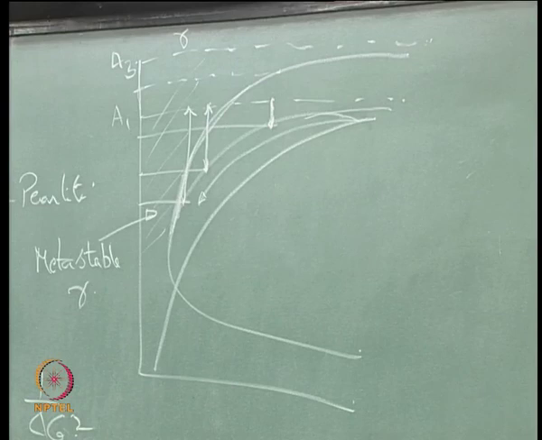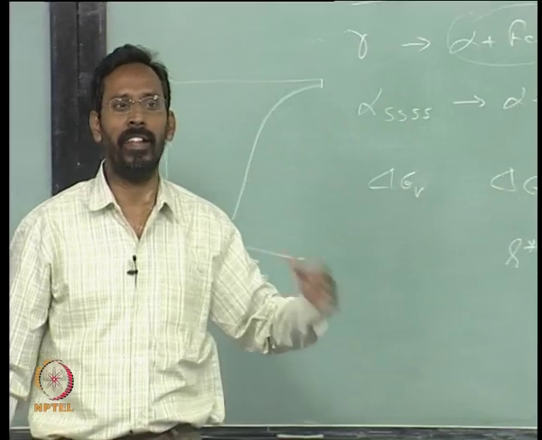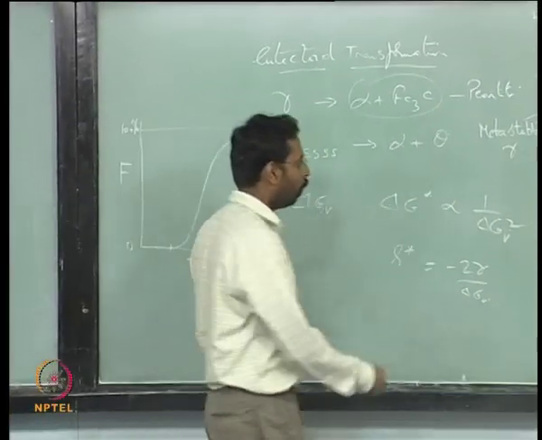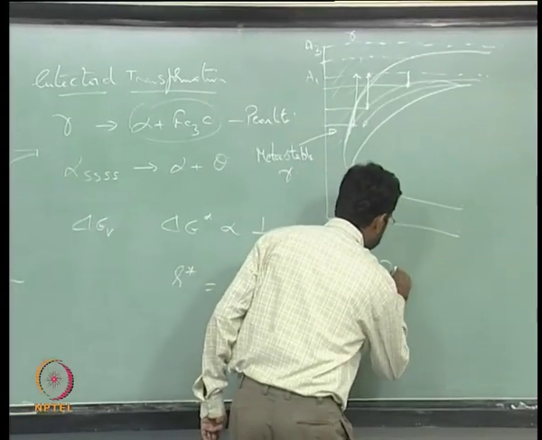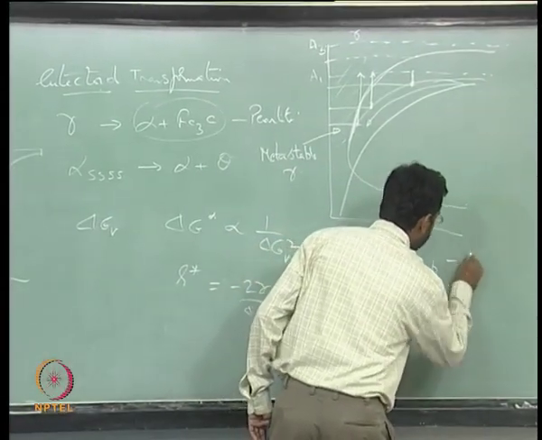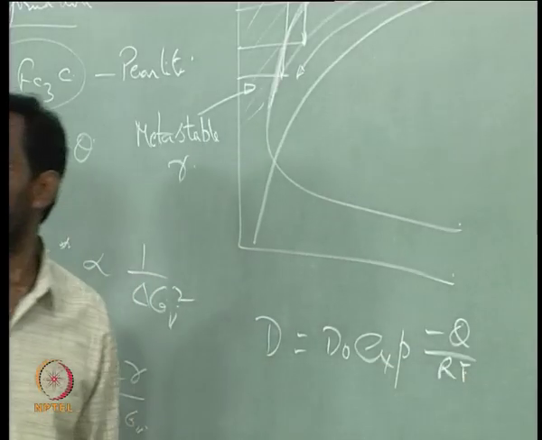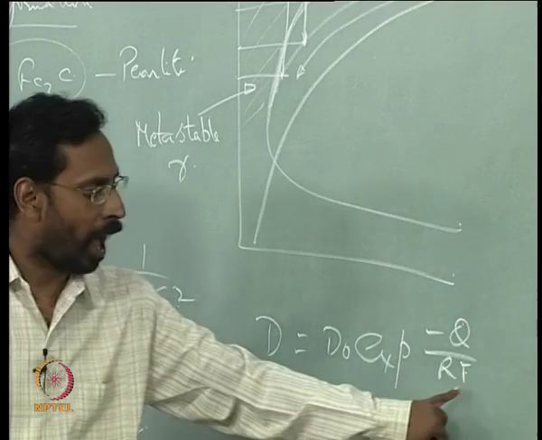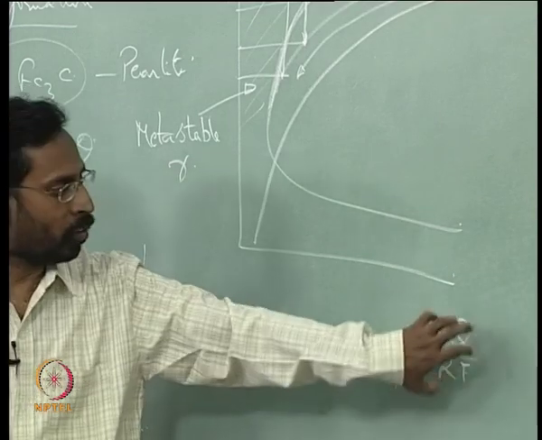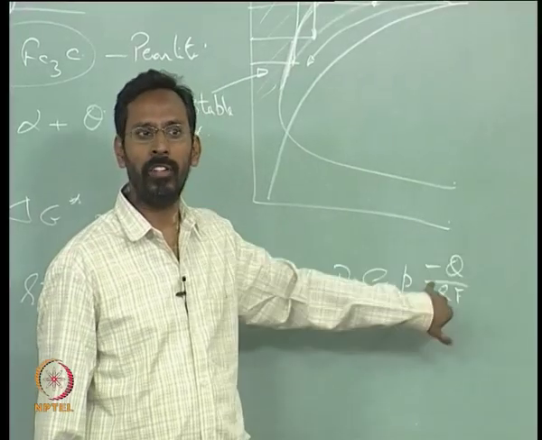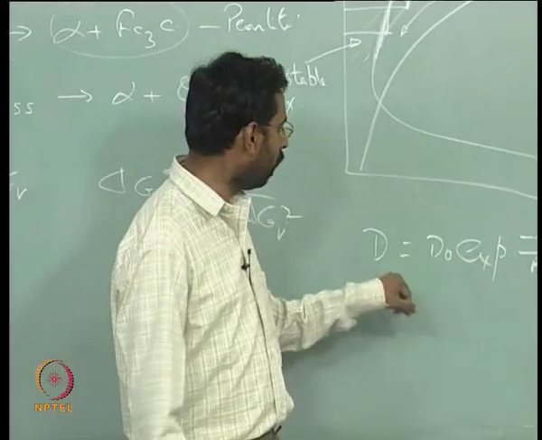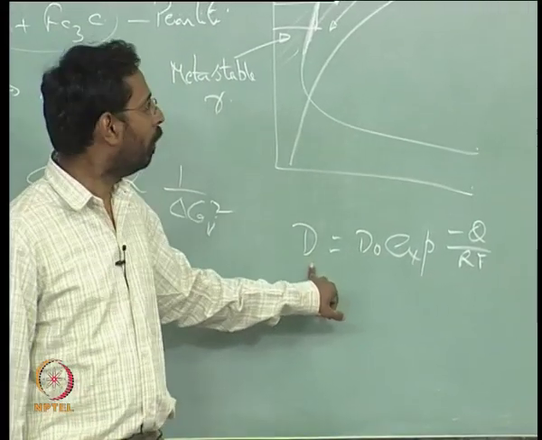But though the R star is continuously decreasing, the diffusivities are decreasing as a function of temperature. You all know D is D naught into exponential minus Q by RT. So as the T decreases, this quantity increases. This quantity is negative, so the negative quantity inside the exponential increases, and once that increases, D will decrease. So the D is decreasing.